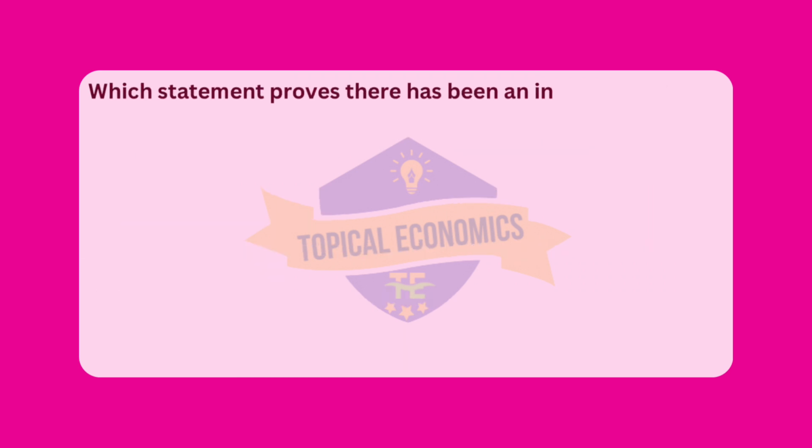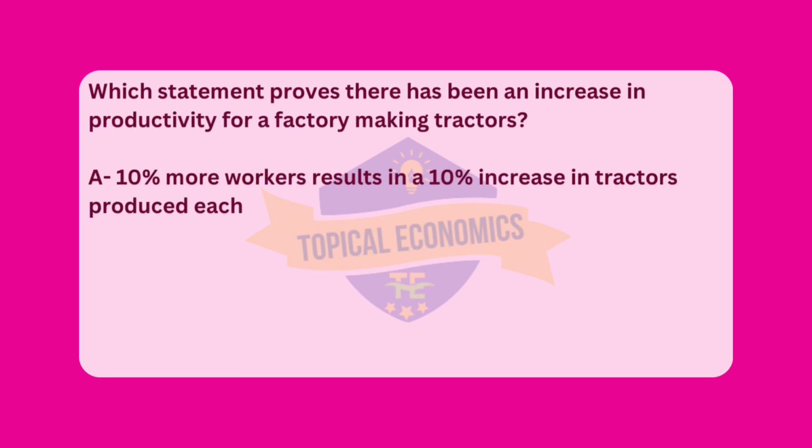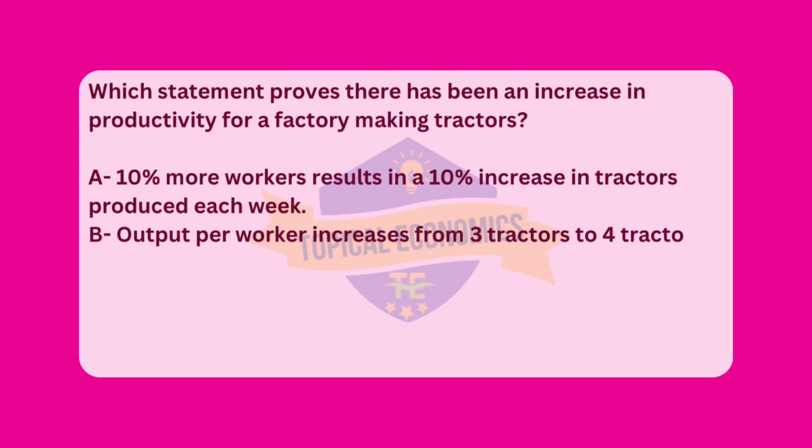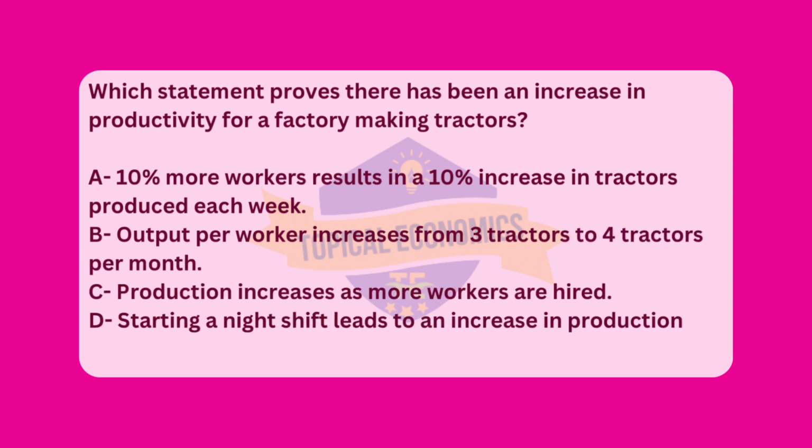Moving to question 15. Which statement proves there has been an increase in productivity for a factory making tractors? A. 10% more workers results in a 10% increase in tractors produced each week. B. Output per worker increases from 3 tractors to 4 tractors per month. C. Production increases as more workers are hired. D. Starting a night shift leads to an increase in production of 10 tractors a day. Reference: 2020 May-June version 2.